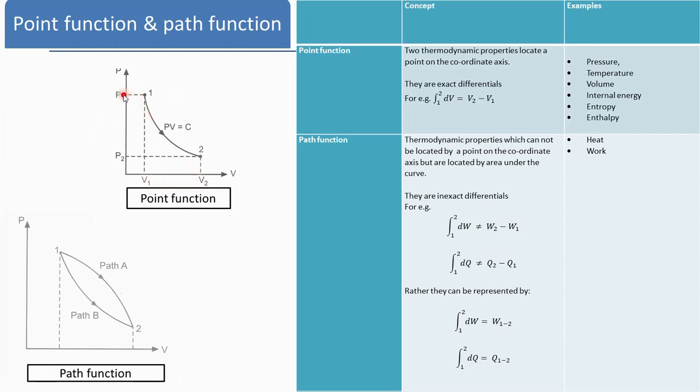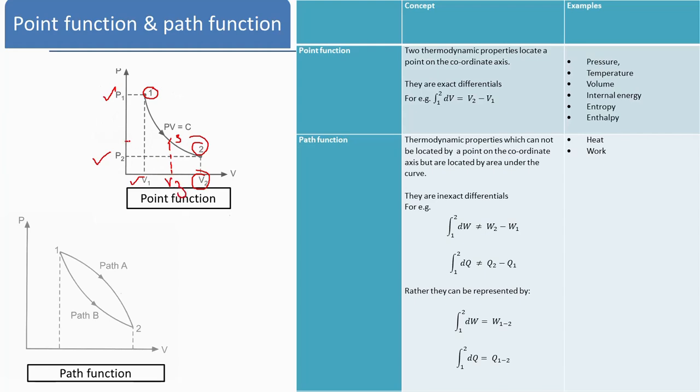So P1, P2, V1, V2 are dependent on the state of that particular system, or these are point functions, because at point 1 the thermodynamic properties are P1 and V1. At point 2 the thermodynamic properties are P2 and V2. Suppose you consider any intermediate point on this curve, then draw a vertical line from it.